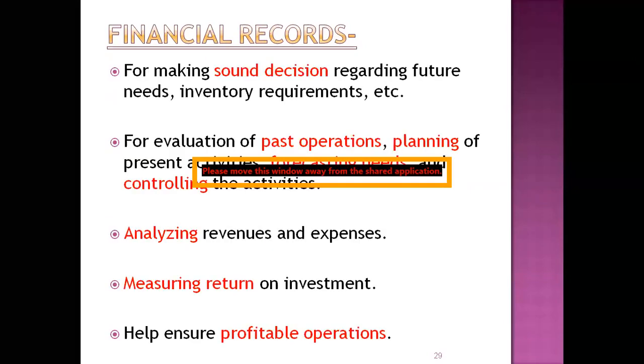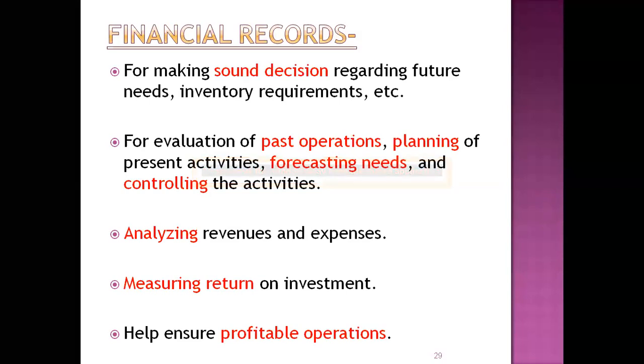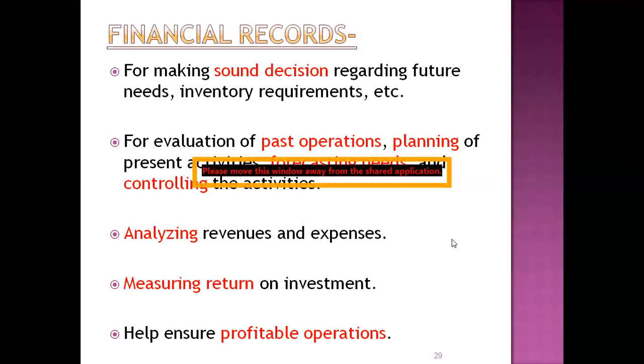And lastly, the financial condition of the community pharmacy is overseen with the help of these financial records. With these financial records, you have to make sound decisions based on the financial condition. You have to take the necessary decisions for modification in the community pharmacy, like renovations, furniture needs, inventory requirements. You have to purchase from that financial source.